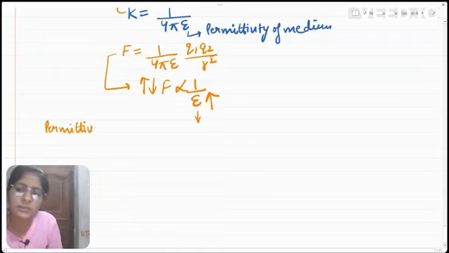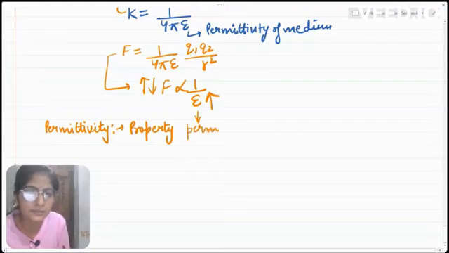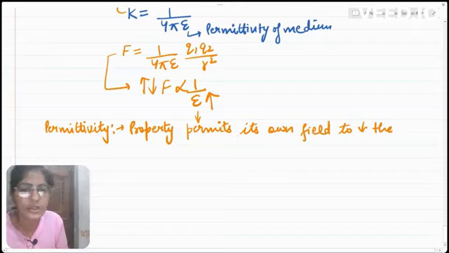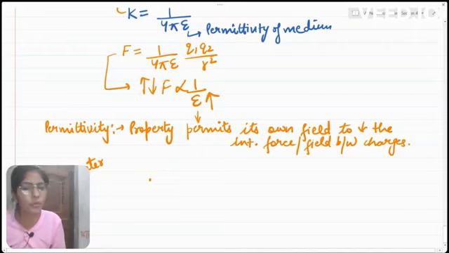Permittivity basically is a property of the medium through which the medium permits its own field to decrease the interaction force, or interaction field, between the charges. What does it mean? Say we have a medium, say water, in which both these charges are kept.